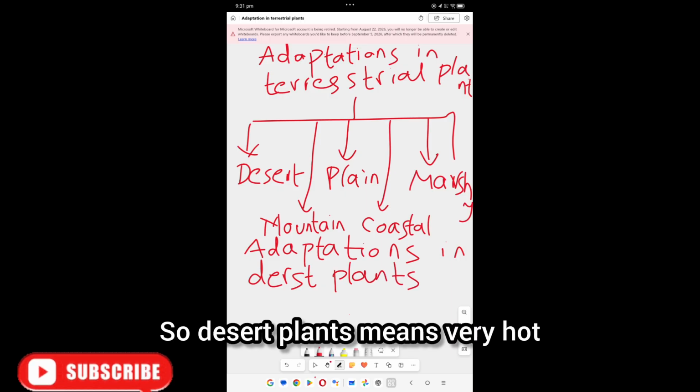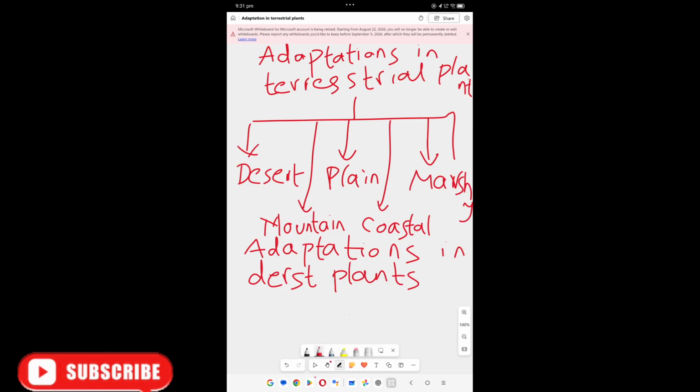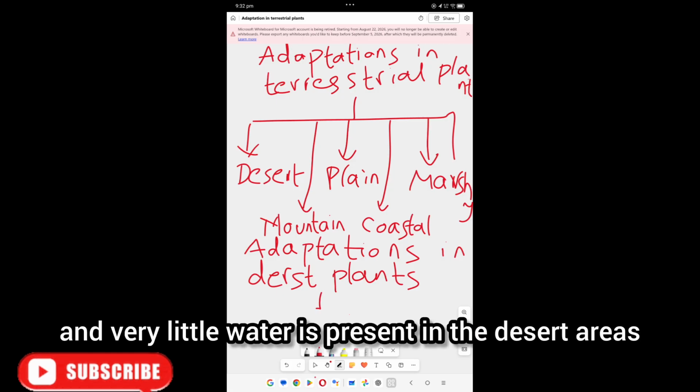Desert plants means a very hot climate and very dry, and very little water is present in the desert areas.